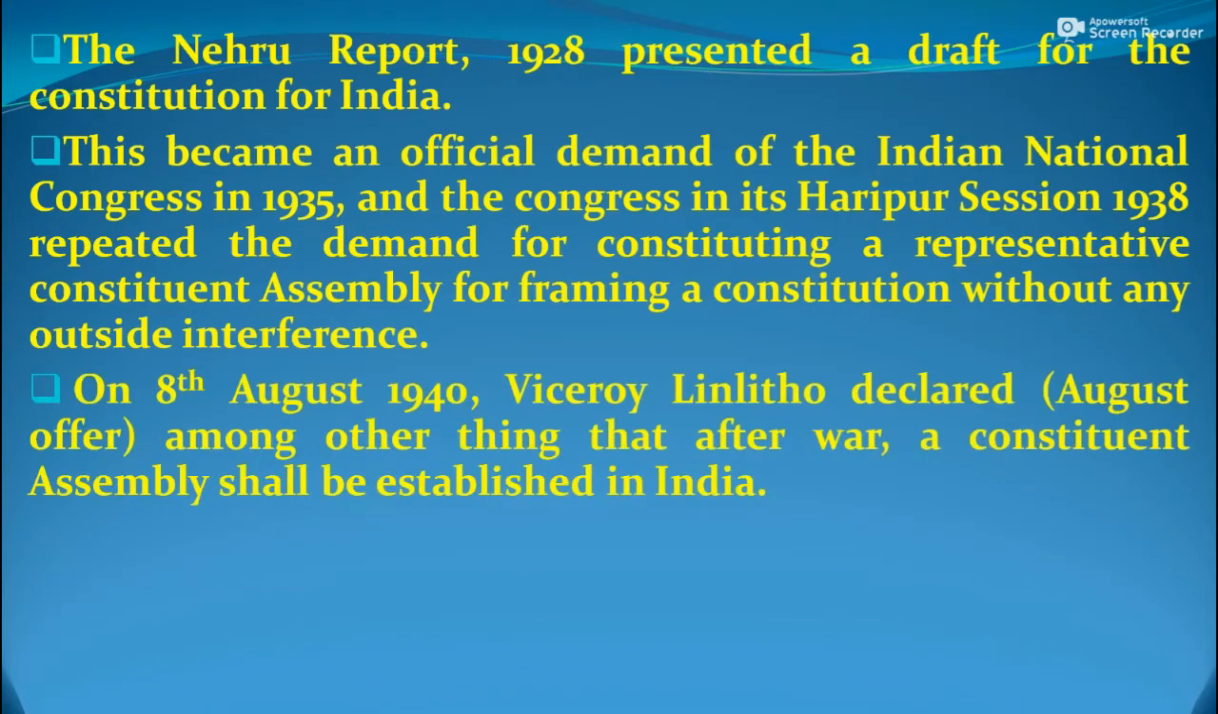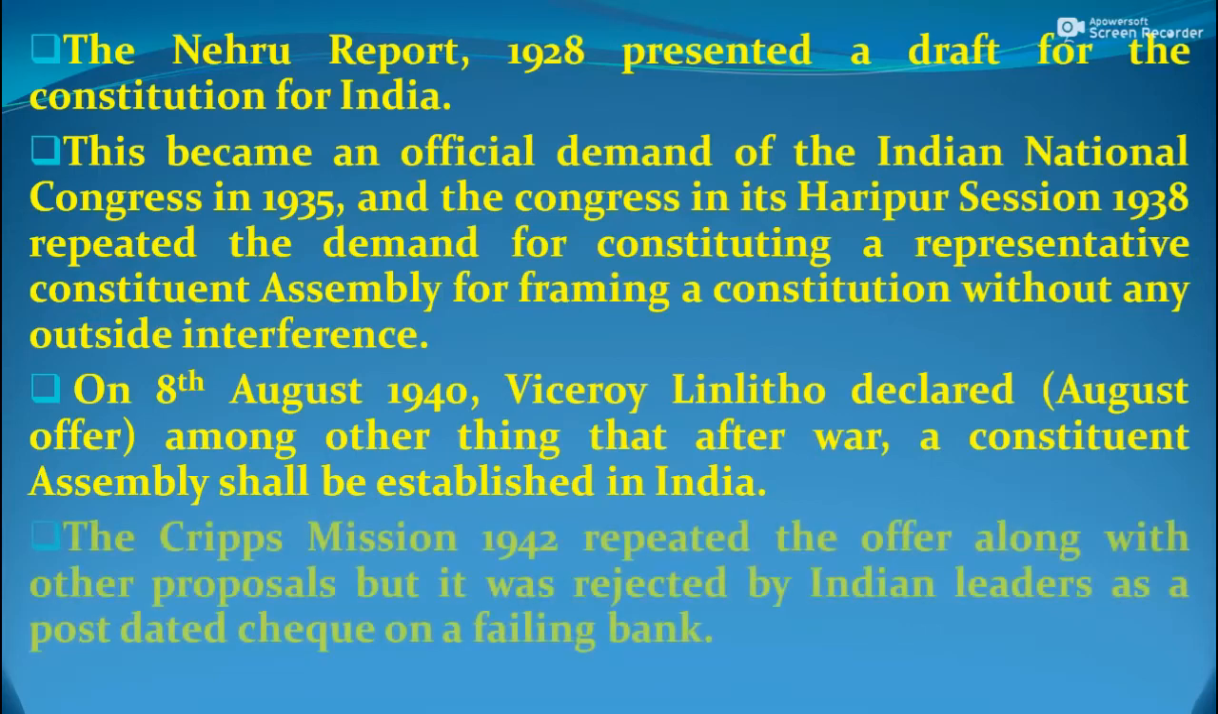On 8 August 1940, Viceroy Linlithgow declared what is known as the August Offer, which stated, among other things, that after the war a Constituent Assembly shall be established in India. The Cripps Mission of 1942 repeated the offer along with other proposals, but it was rejected by Indian leaders as a post-dated cheque on a failing bank.